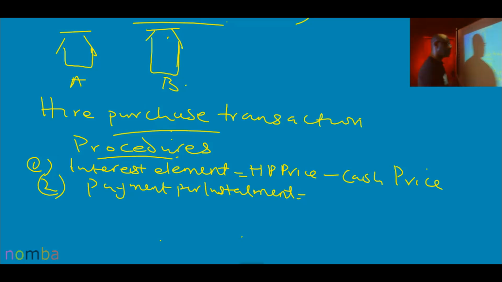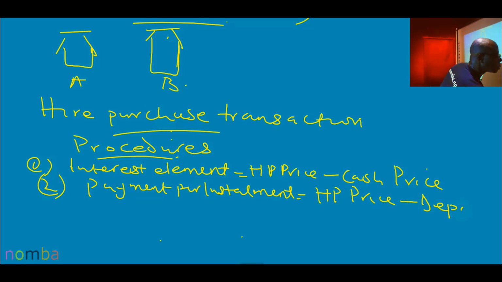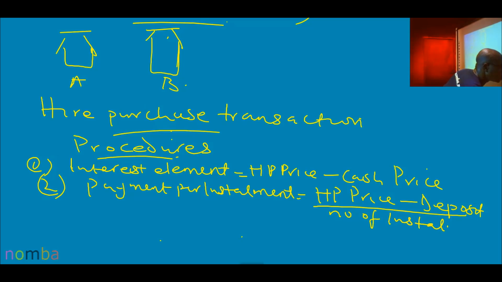But where you are not given, it is equal to HP price minus deposit, divided by number of installments. You'll be given the number of installments. That's the second thing you do.